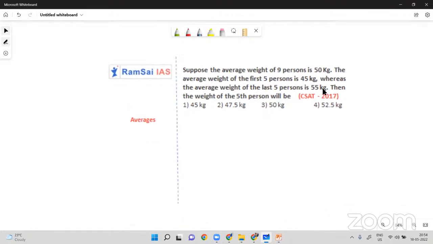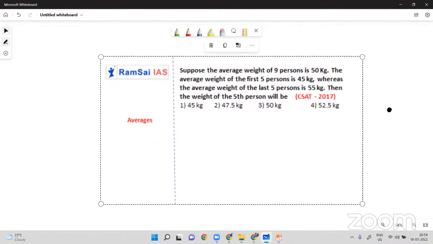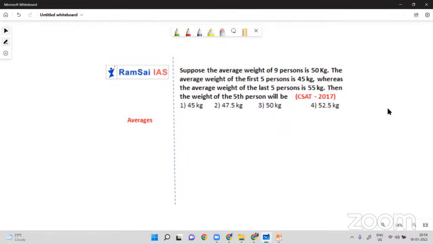Chalo, next one. Suppose the average weight of 9 persons is 50 kgs, and the average weight of the first 5 persons is 45, whereas the last 5 people are 55. Then what is the fifth person's weight? It's a very common model. 9 people are there and their average is 50, so the overall total weight of 9 people is 450.